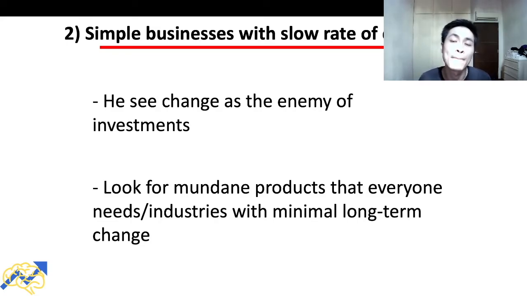Funeral businesses are mundane products and services that everyone needs. Right, so when someone dies, most likely that person is going to get a funeral. And not to be morbid over here, all of us are going to die in the future. So the funeral business is a mundane product and service that everyone needs. And the business also fulfills the criteria of minimal long-term change. So that's the second step in the Dhandho Investor formula.